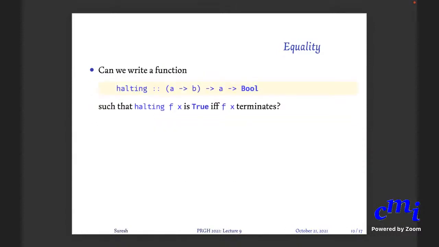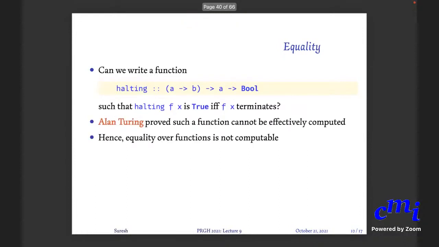That's a problem because of the halting problem, which you will see in your computer science education. There is no program at all that works on all inputs for the halting problem. So equality over functions is not computable. This is just an example, to tell you that not all types A will allow equality checking on them, and function types are a fundamental case.